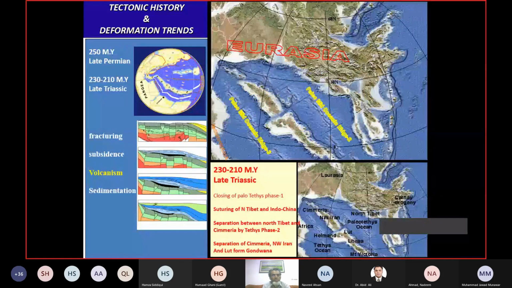Here we come to the late Permian stage. We see that the Sumerian block is totally separated from here. You can see there is another Paleo mid-oceanic ridge 3 that has been developed between Sumeria and India, while the Sumerian block is being moved towards North Iran and then Eurasia, which was going to close this ridge 2 or ocean floor 2. At that stage, fracturing of the basin, subsidence, volcanism and sedimentation could be ongoing.